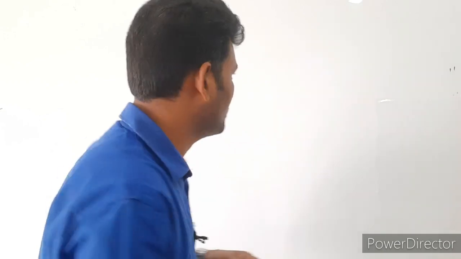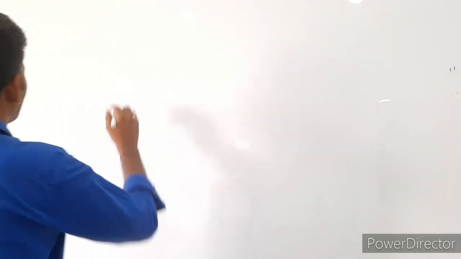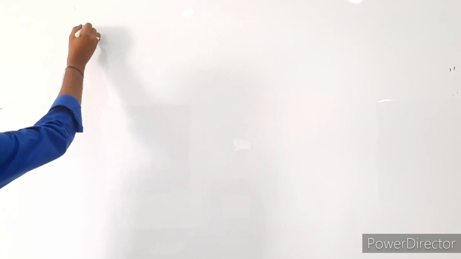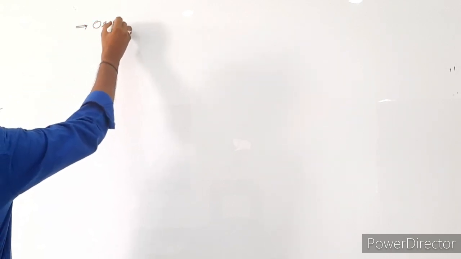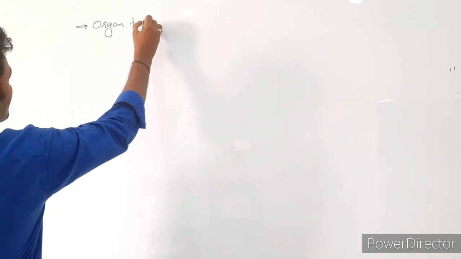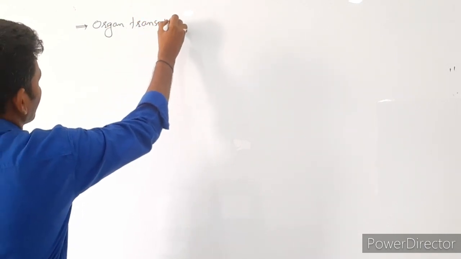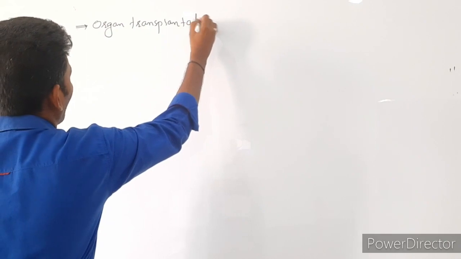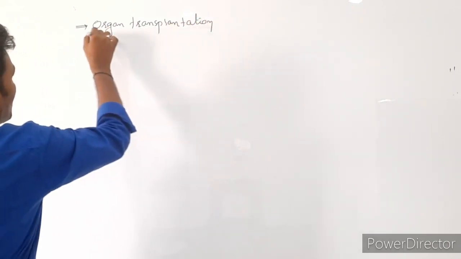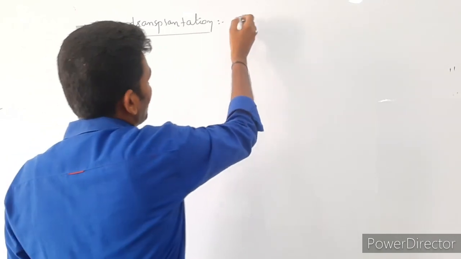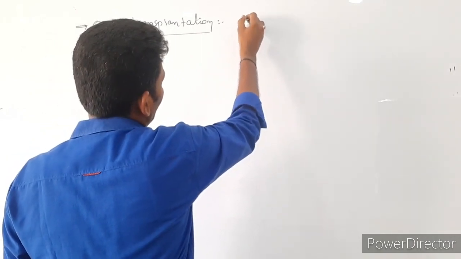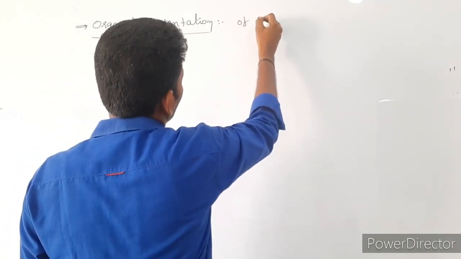One small piece of information regarding organ transplantation: organ transplantation is successful by matching of the immunity system.